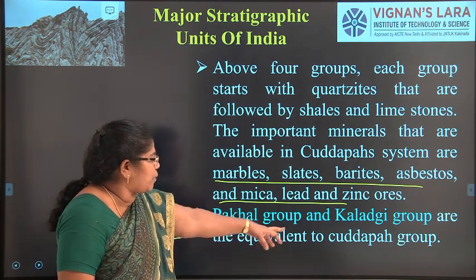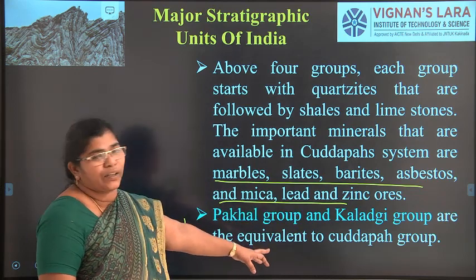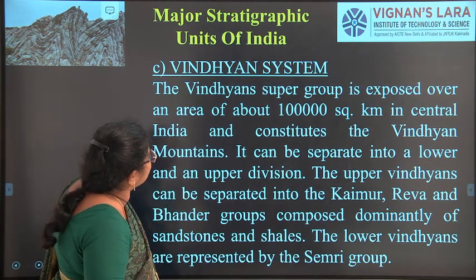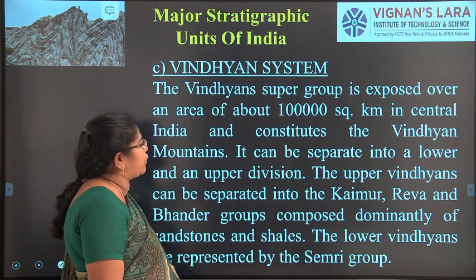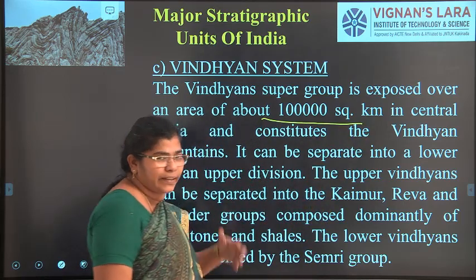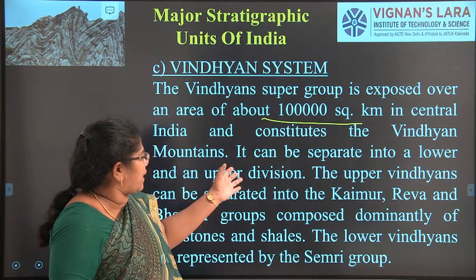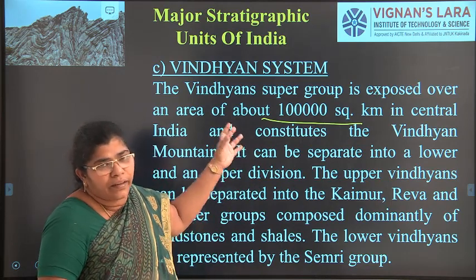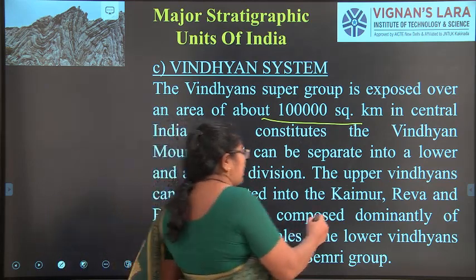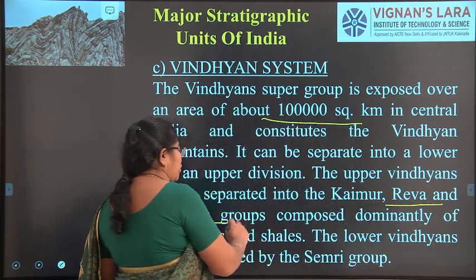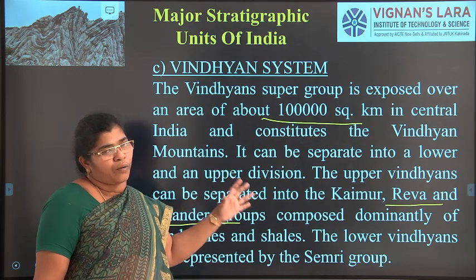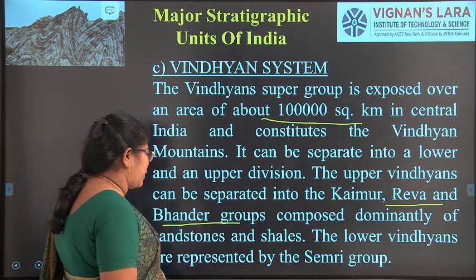And the Pakhal group and the Kaladgi group are equivalent to the Kadapa group, but they are not included in the Kadapa group. The third system is the Vindhyan system or Vindhyan group. It is exposed over 1 lakh square kilometers. It is the major part of the group, and here it is separated into Kaimur, Rewa, and Bhander groups. It is mainly divided into these 3 groups, and the rocks are formed of sandstones and shales. Okay.